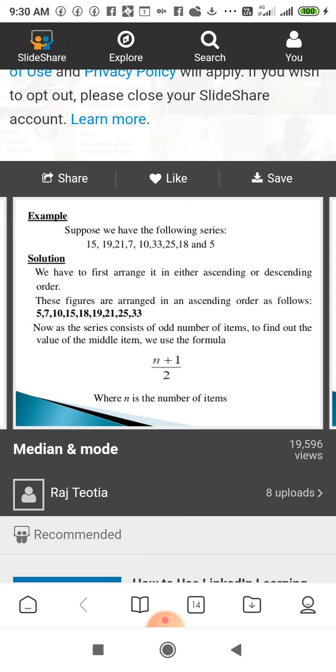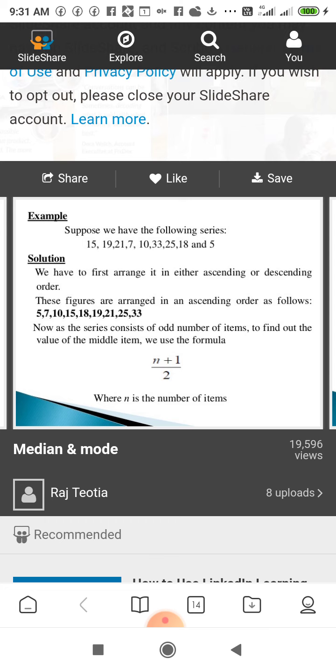Now the number is 9. 9 is odd, so the median will be the (n plus 1) upon 2 th item.